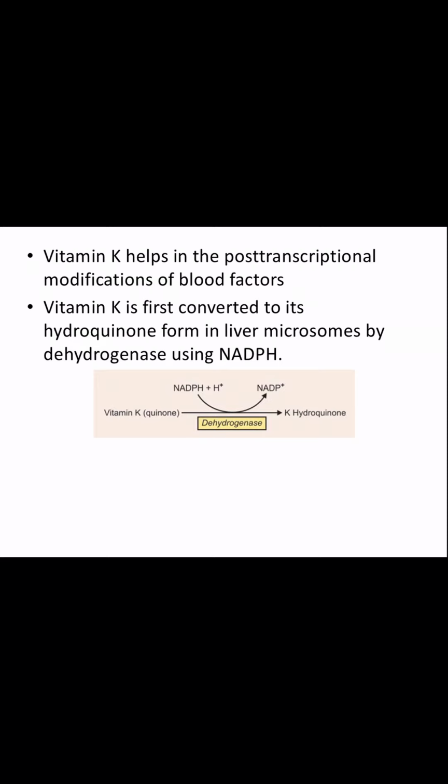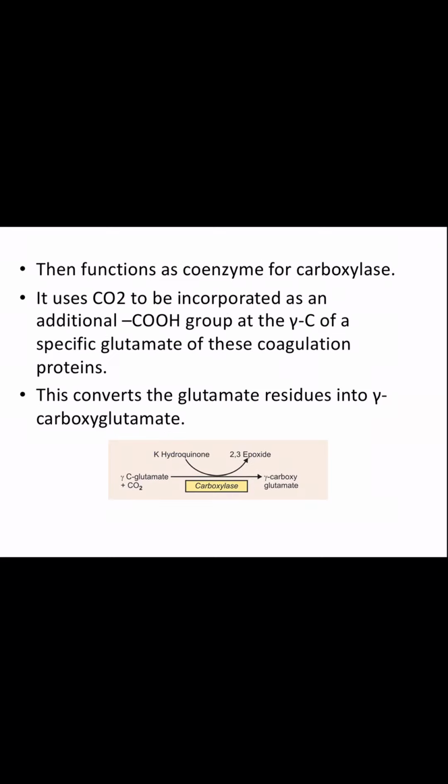This vitamin K is first converted to hydroquinone form in liver microsomes by an enzyme dehydrogenase using NADPH. Now this vitamin K in the hydroquinone form functions as a coenzyme for this carboxylase enzyme.